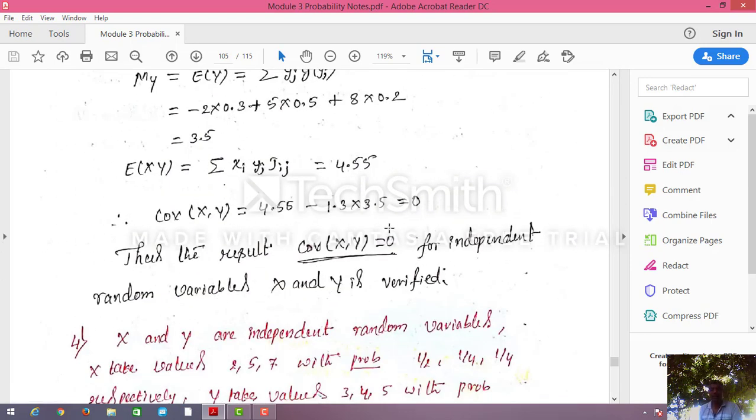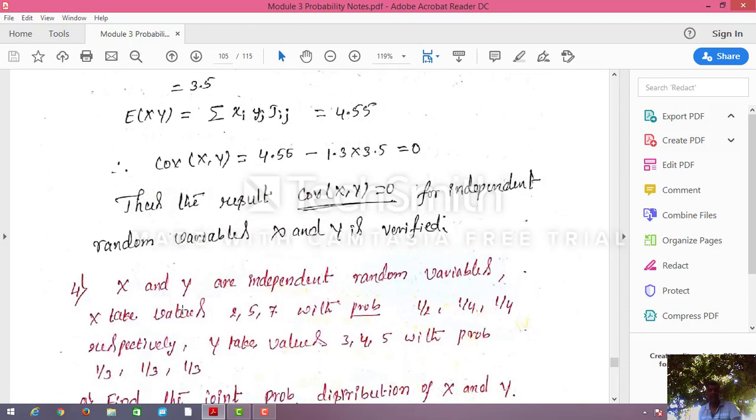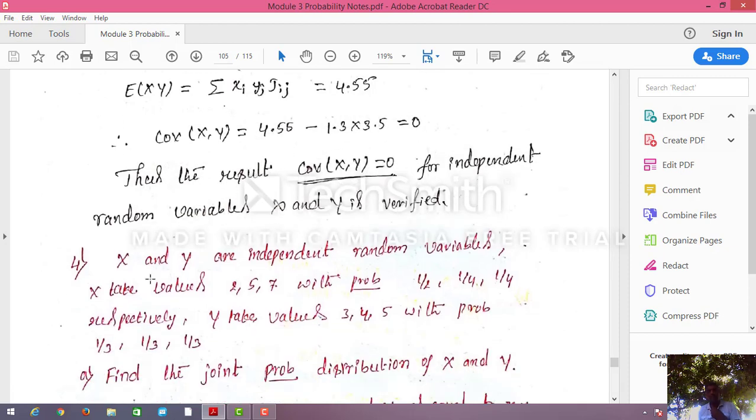Whenever covariance of x comma y equals 0 for independent random variables x and y, it is verified. If covariance of x comma y equals 0 for independent variables, given that x and y are independent random variables. Next problem in the same type, we will see the next problem. X and y are independent random variables.